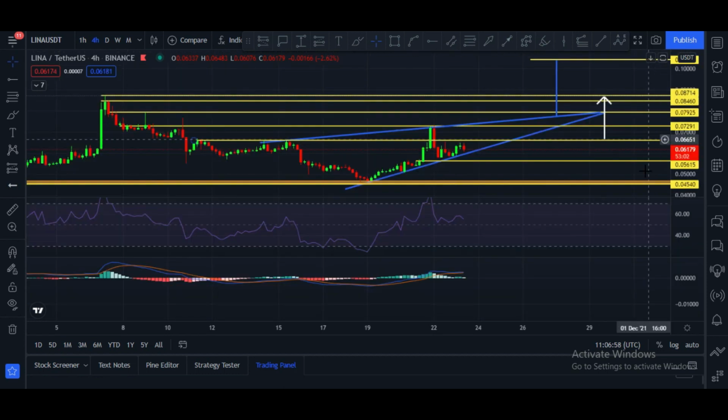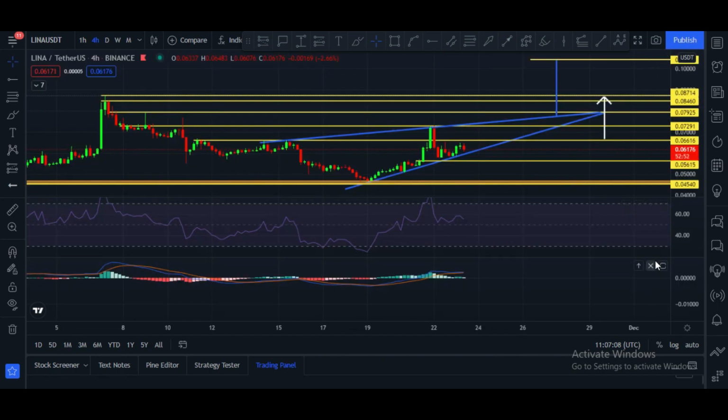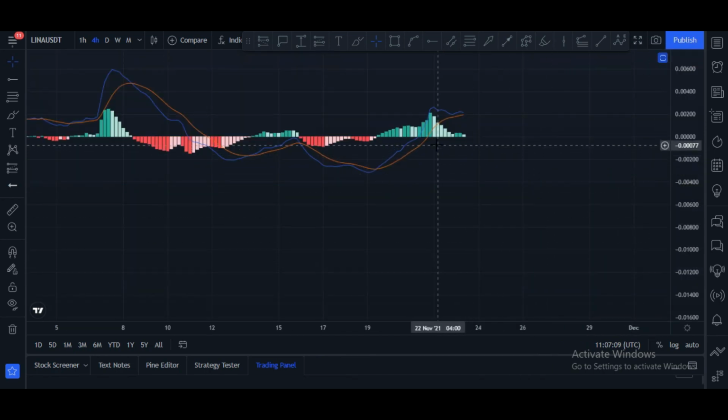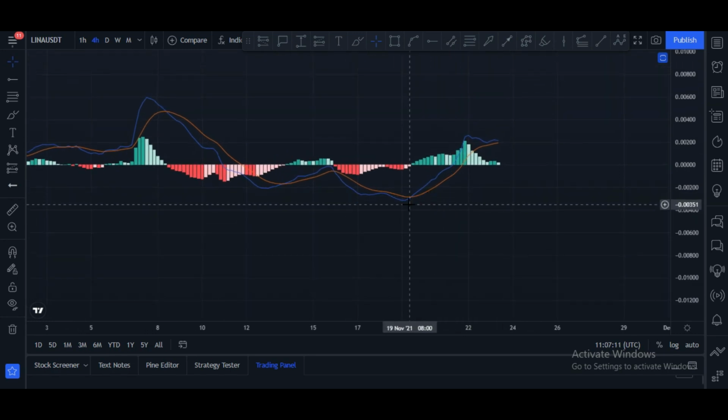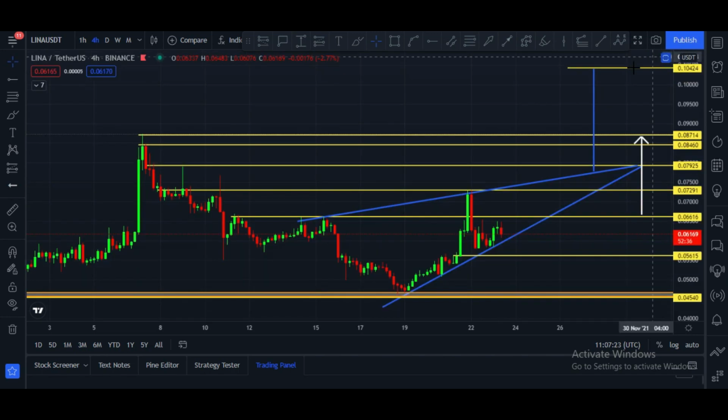Let me please show you MACD and RSI. RSI is above 50 and it is at 55. This is a good sign, and this is the indication that price is in an uptrend. Let me please show you MACD. MACD crossed over towards the upside, and after that here you can see price goes up, and now the little towers are changing color. Maybe we may see some price drop according to the MACD. After that we may see a big move, but these are the targets. Note down these targets.